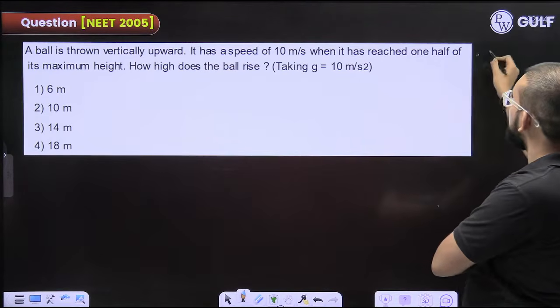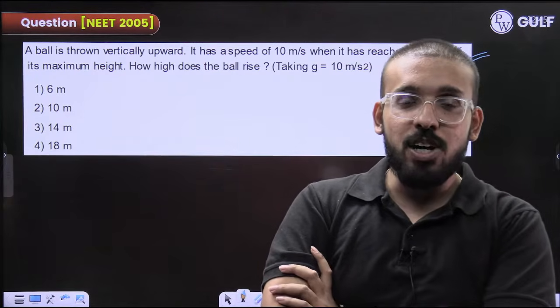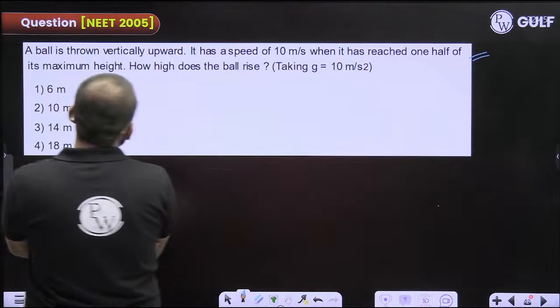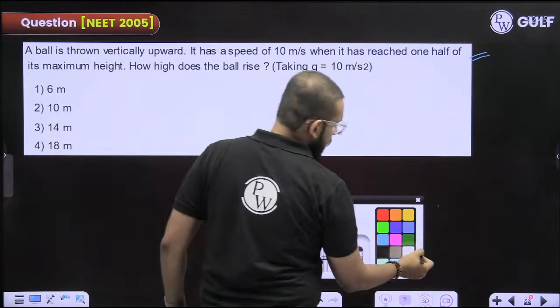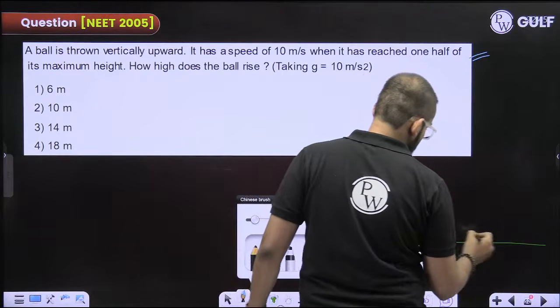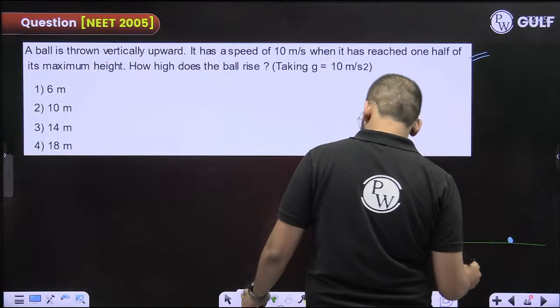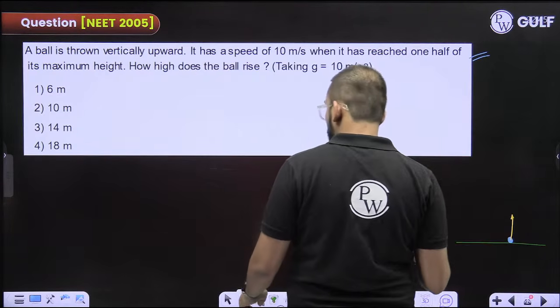Last question for the evening. Motion in a straight line. Again, a very good question you have in front of you. All eyes on the board. A ball is thrown vertically upward, with some speed, we do not know how much speed.